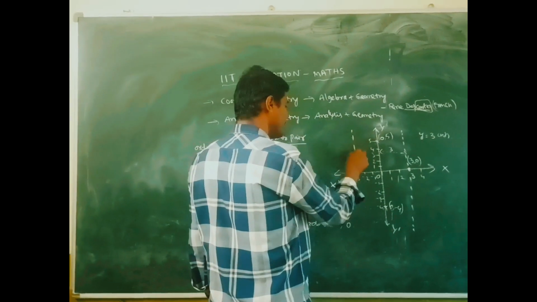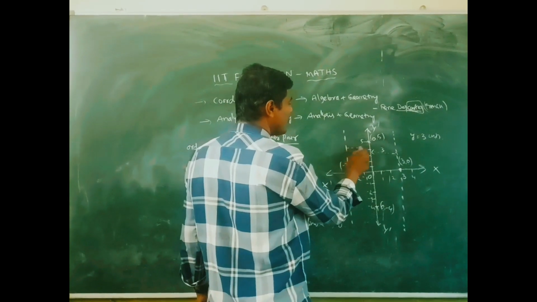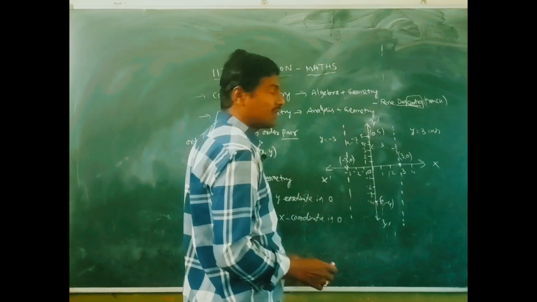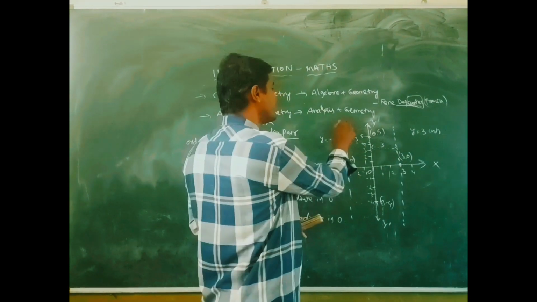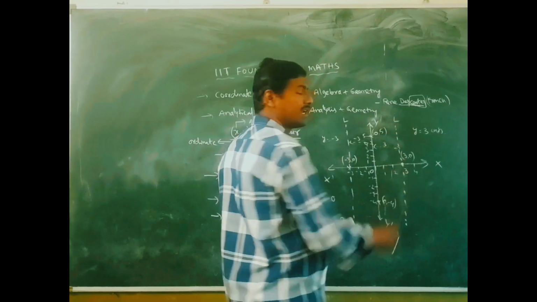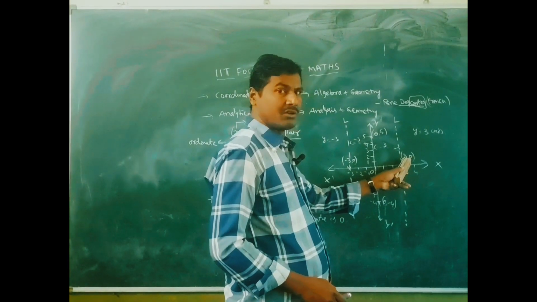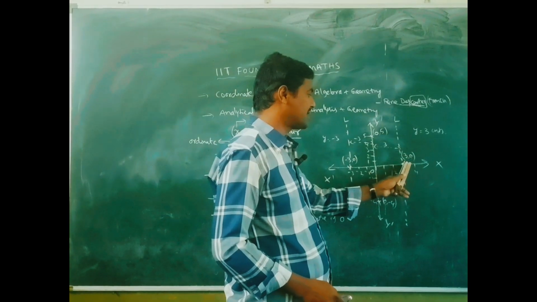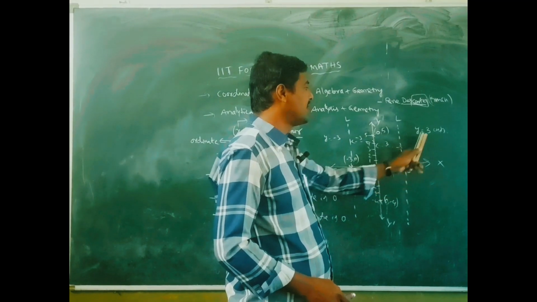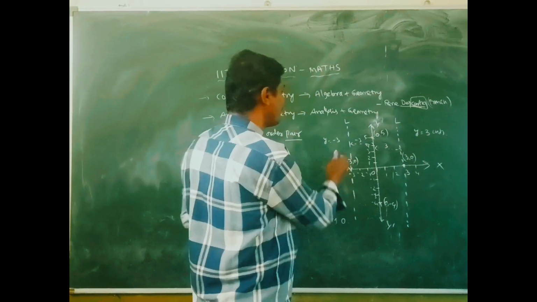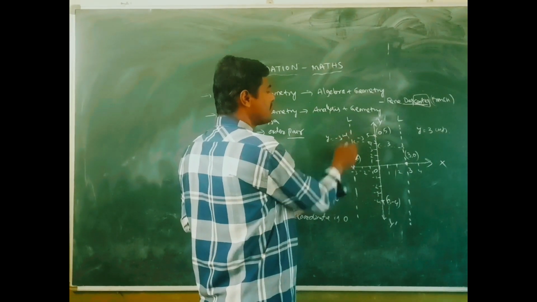This is y equal to minus 3. Equation of line L, this is the L line. This is also the L line. The equation of line L passing through the point (3, 0), so intersecting the x-axis at (3, 0). The equation of L is y equal to 3 units, and here y equal to minus 3 units.